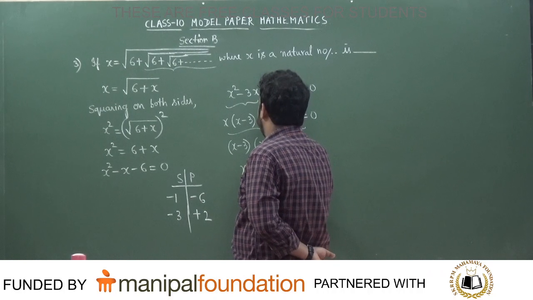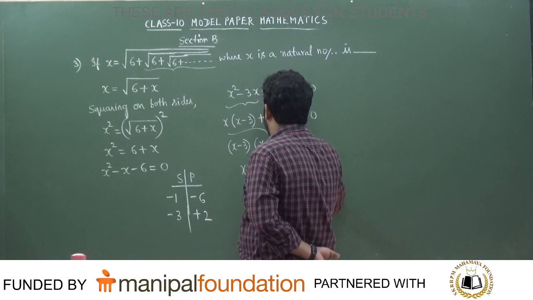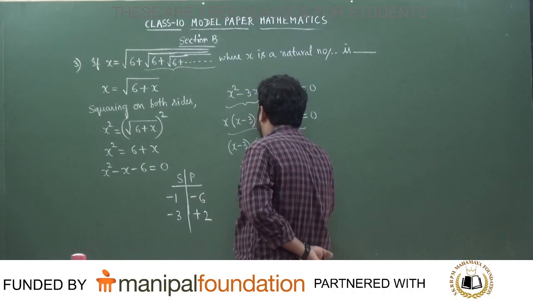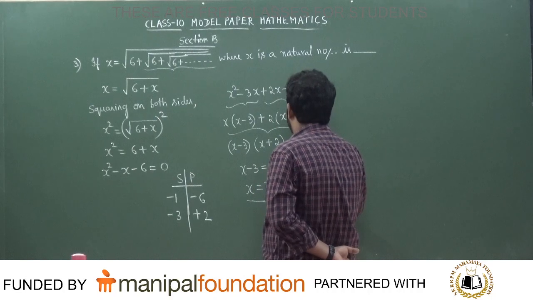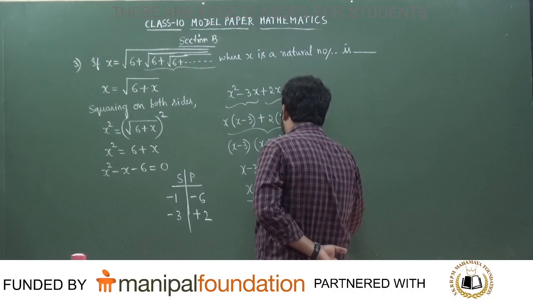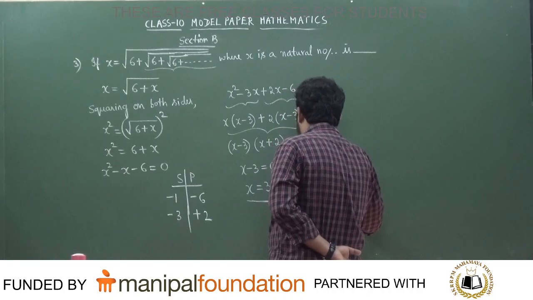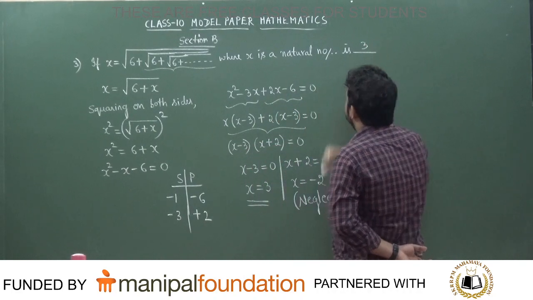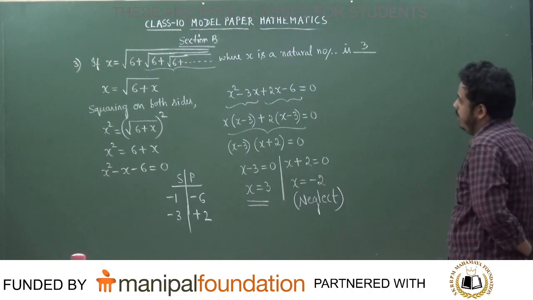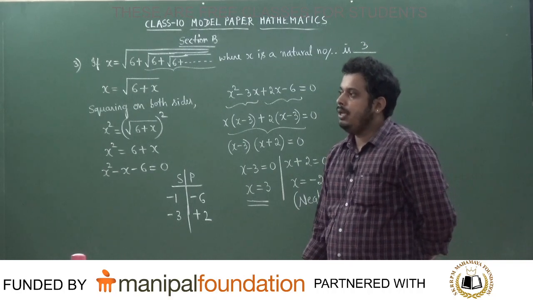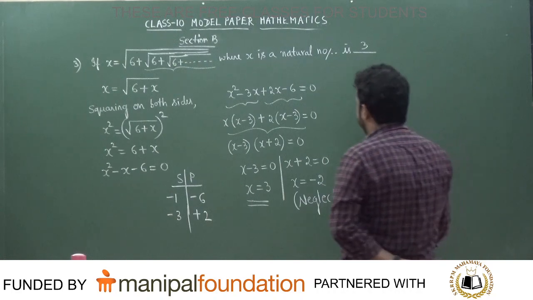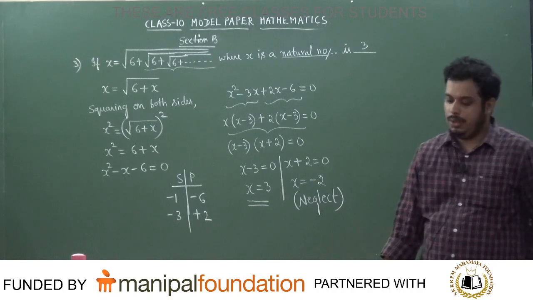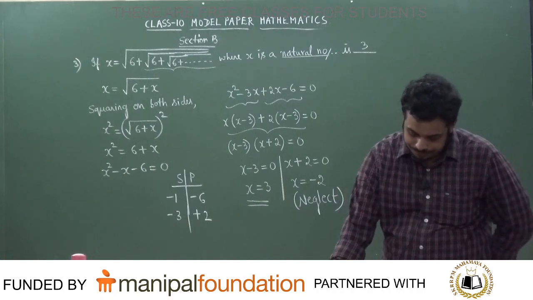So can you tell me what is the answer that we get now? x minus 3 is equal to 0 or x plus 2 is equal to 0. So x is equal to 3, correct. It's a natural number. But x is equal to minus 2 is not correct, right? Why? That is not a natural number. Natural numbers always begin from 1. Yes or no? So what is the answer that we get? The value of x is equal to how much? 3 is the answer to the question. Do you follow? Minus 2 is not a natural number, students. The question asks for a natural number. So the answer that we mark is 3.